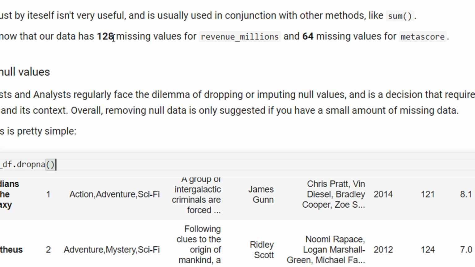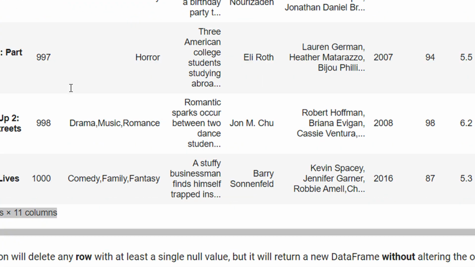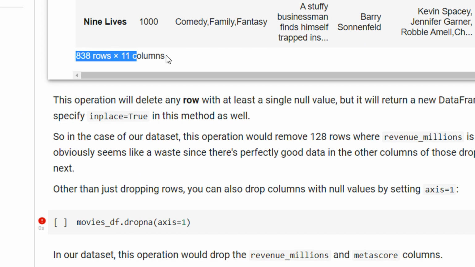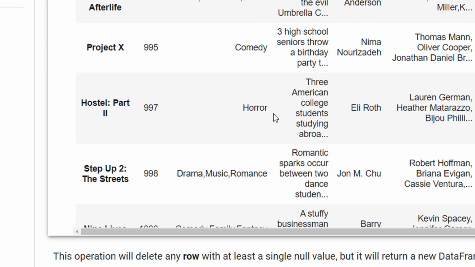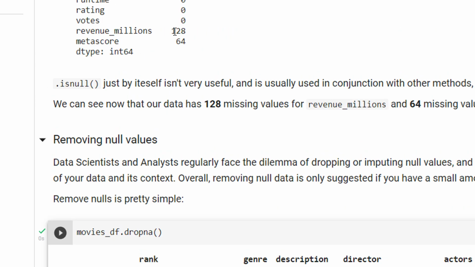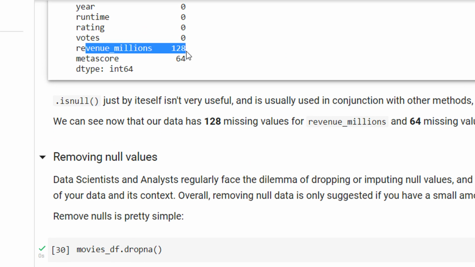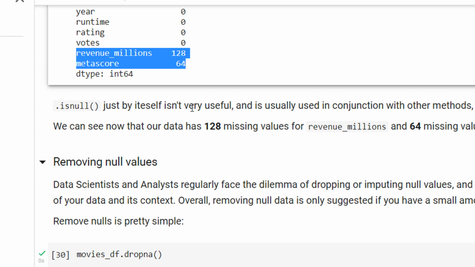Now you may say that we have 128 missing values for revenue and 64 for Metascore, so we should have removed 192 rows, but here the final output is 838 rows and 11 columns. This is because there might be some rows where both revenue and Metascore are null, so that single row is removed, but it contributes two null values, just like simple set theory, A intersection B. There are some rows in which only revenue millions is blank, some in which only Metascore is blank, and a few in which both are blank.